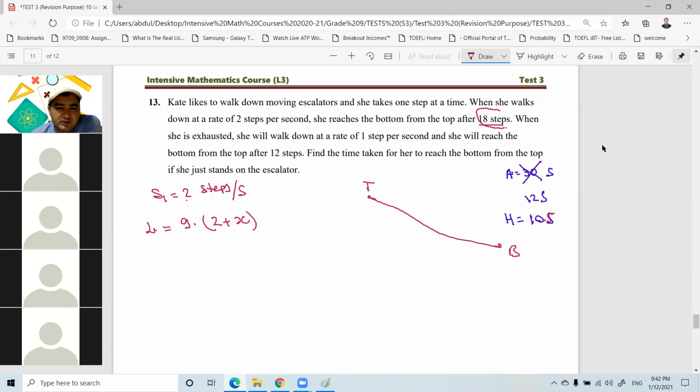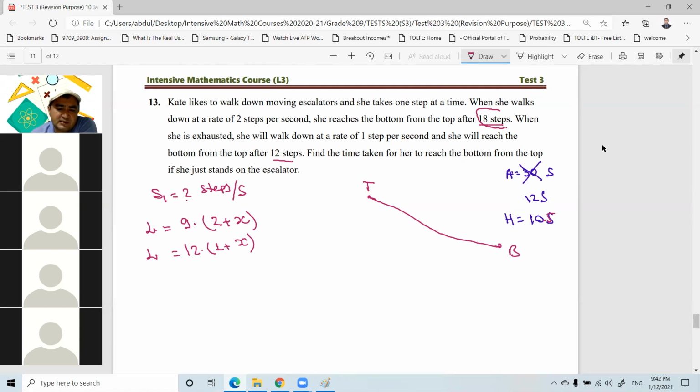And when she is exhausted, she will walk down at the rate of 1 step per second, and then she will reach the bottom from the top after 12 steps. That means 1 step per second, 12 steps, it takes 12 seconds. In the second case, L is equal to 12 seconds times her speed of 1 step per second, 1 plus the escalator speed, which does not change. It remains unchanged, equal to x. From these 2 equations, find the time taken for her to reach the bottom from the top if she just stands on the escalator.